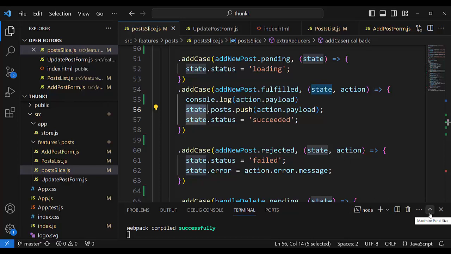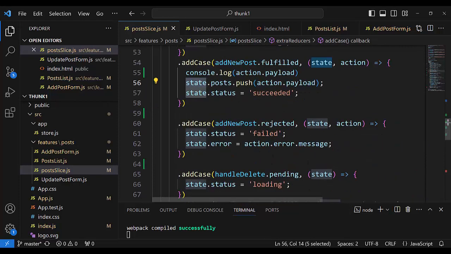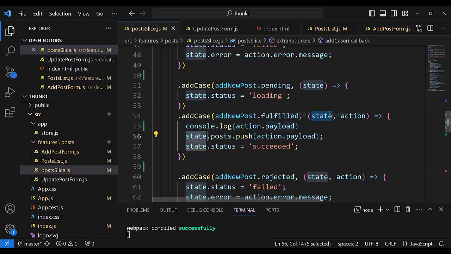The promise takes the data in the response, and the thunk function takes it from the promise and gives it to the reducer, to the addCase method. In addCase, if fulfilled, it would be state.posts.push(action.payload).